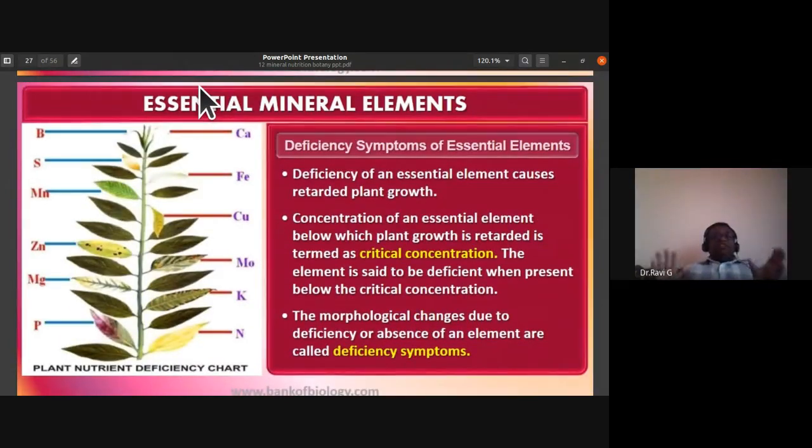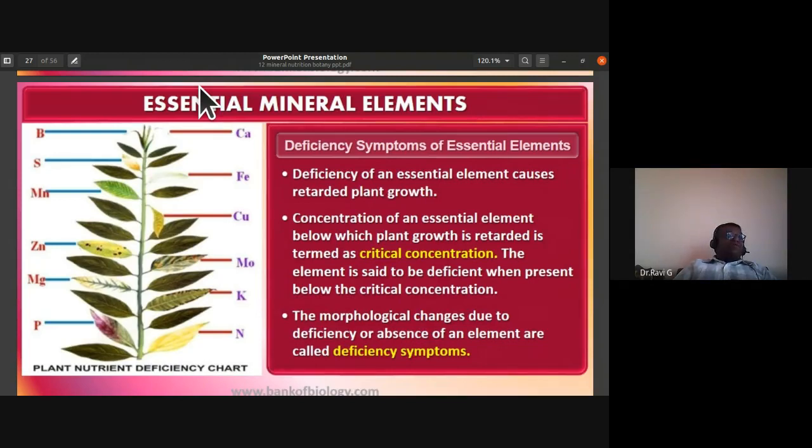Now, there are various deficiency symptoms of the essential elements. The deficiency of an essential element causes stunted, retarded, or dwarf plant growth. The concentration of an essential element below which plant growth is stunted or retarded is called the critical concentration.